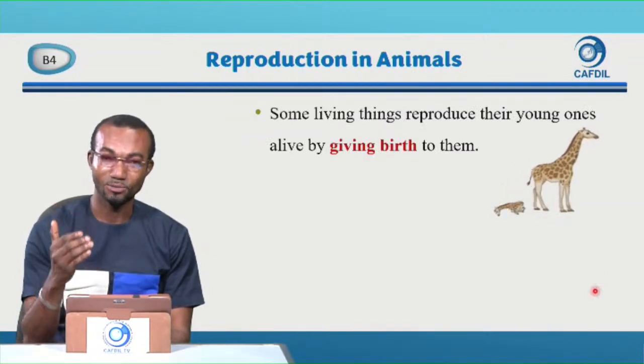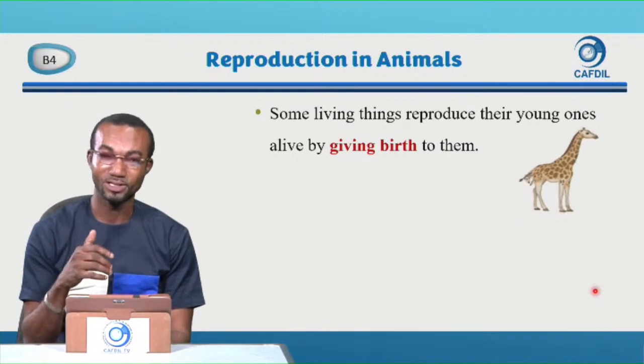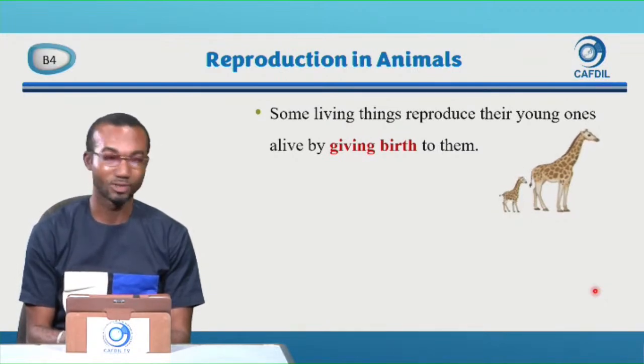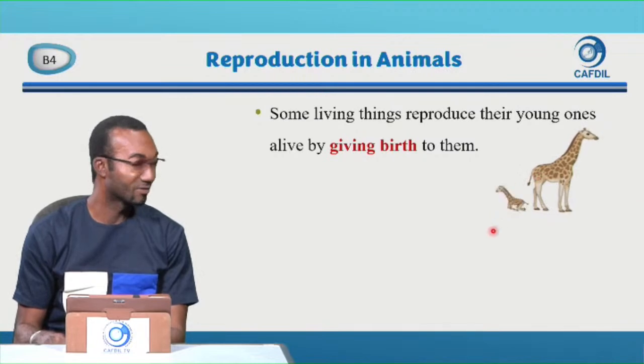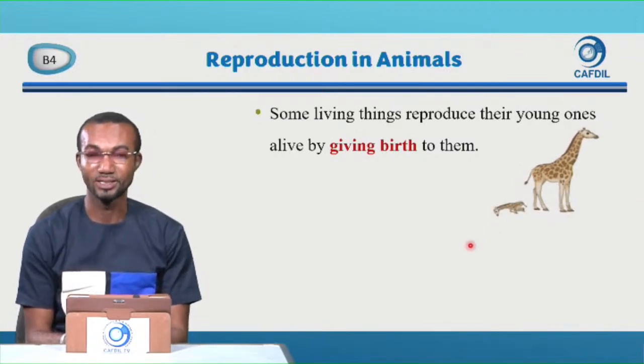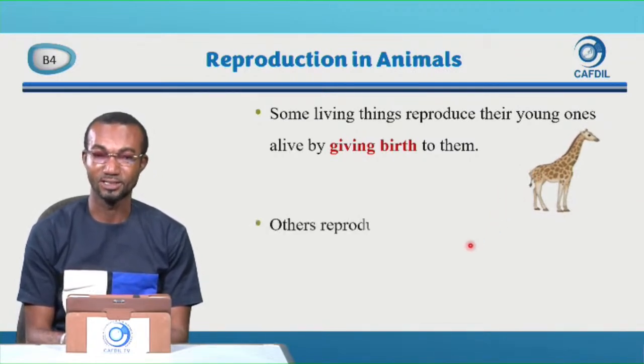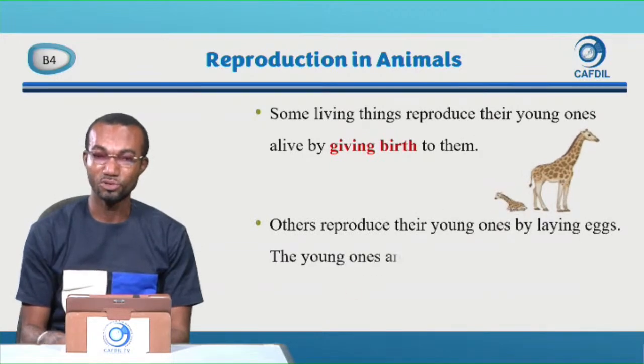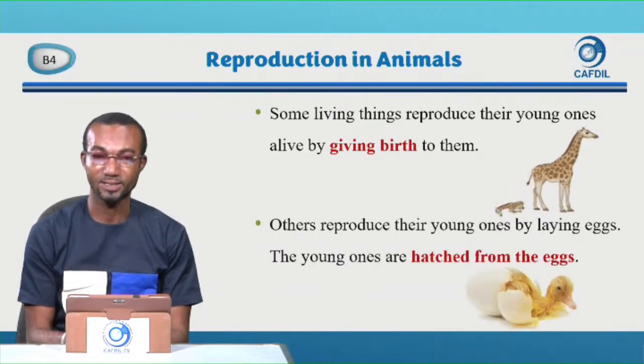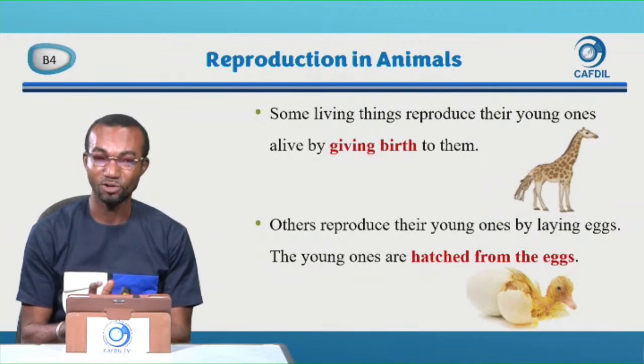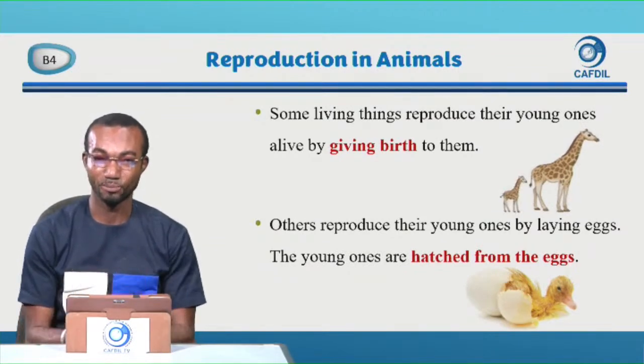We also said that some living things reproduce their young ones alive by giving birth to them, like how you see the giraffe giving birth, and we did that in the previous lesson. Others also reproduce their young ones by laying eggs, and the young ones are hatched from the eggs.